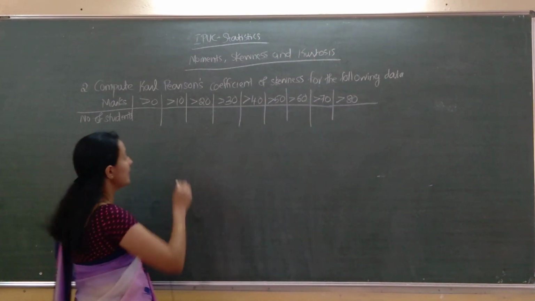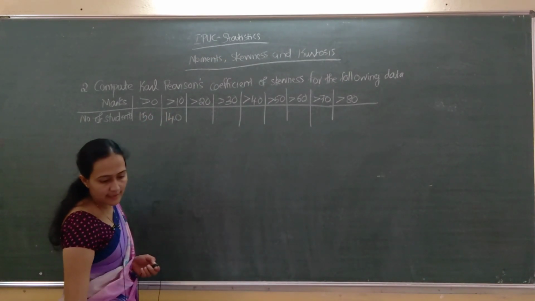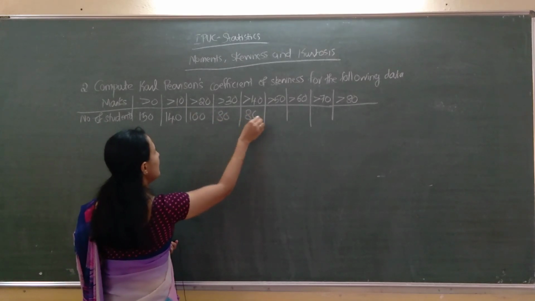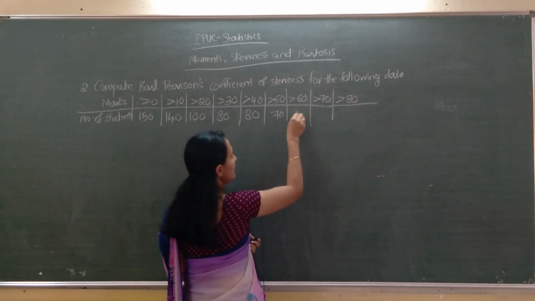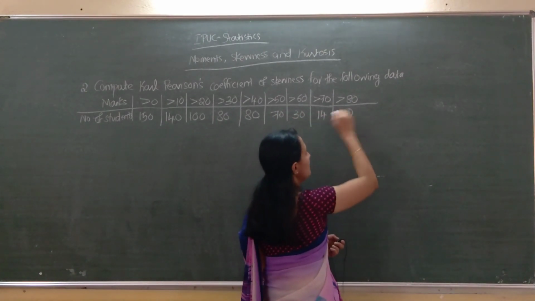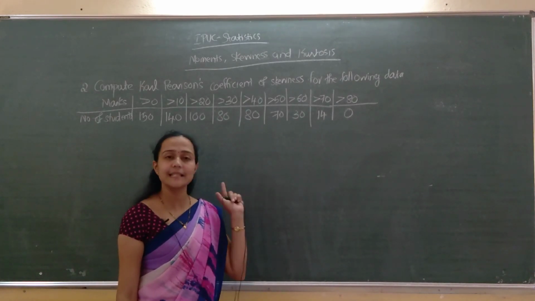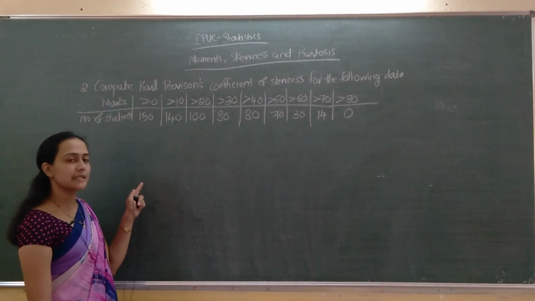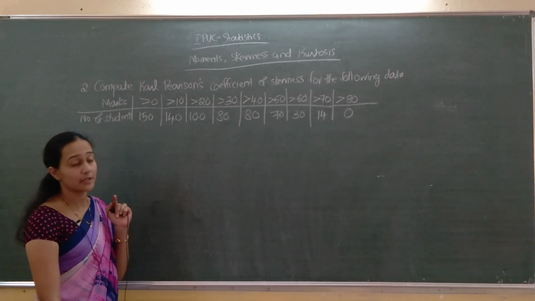Here it is: 150, 140, next 100, 80, again 80, next 70, 30, 14, 0. So what is given here? Read the question carefully. Marks and number of students are given, but it is not directly a class interval and frequency.